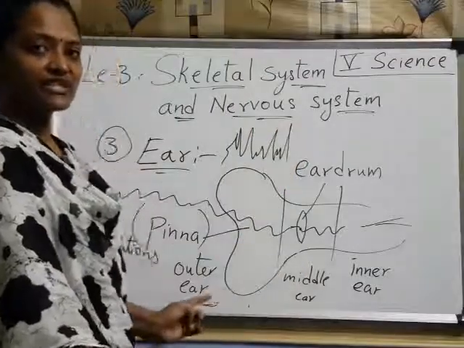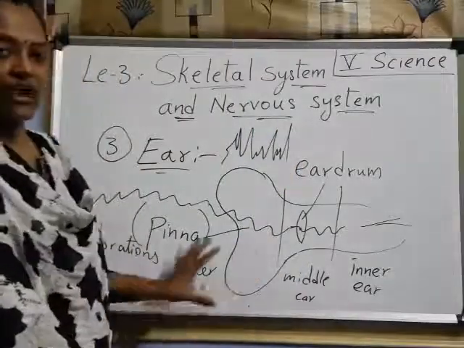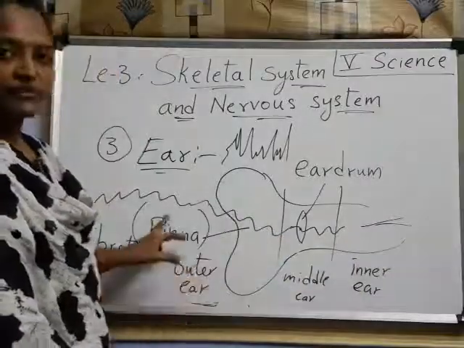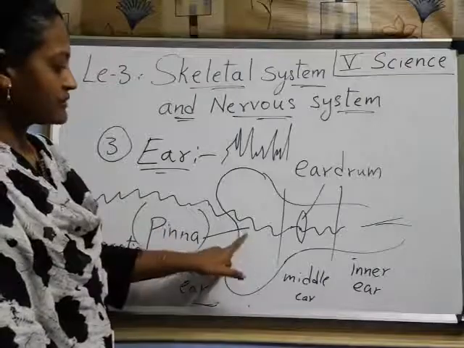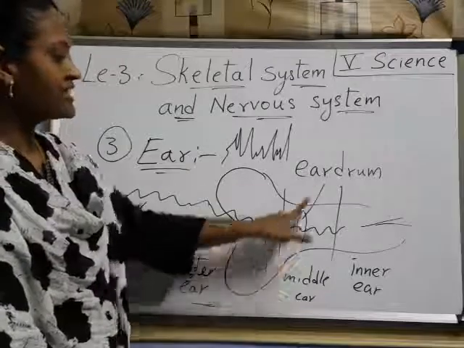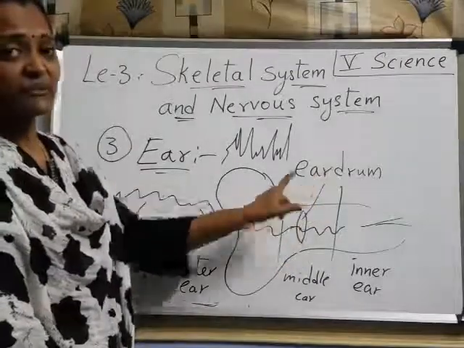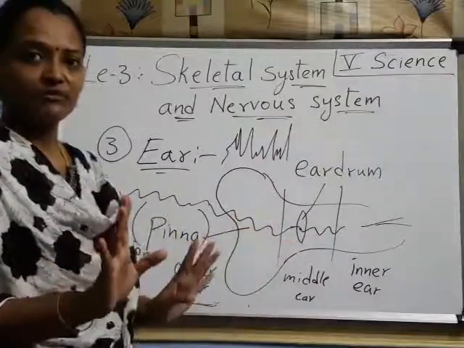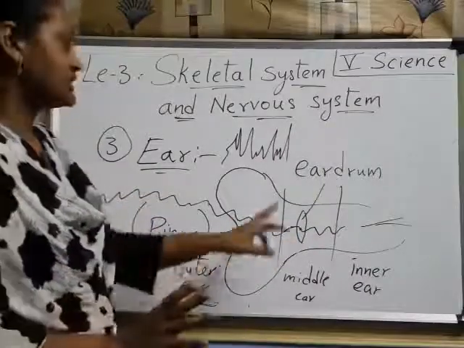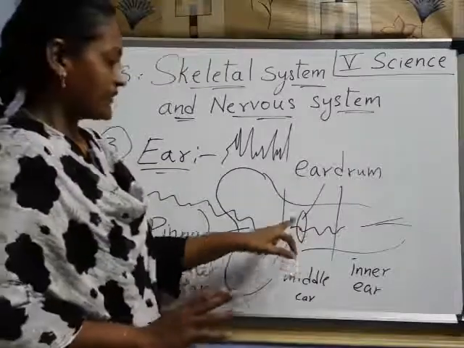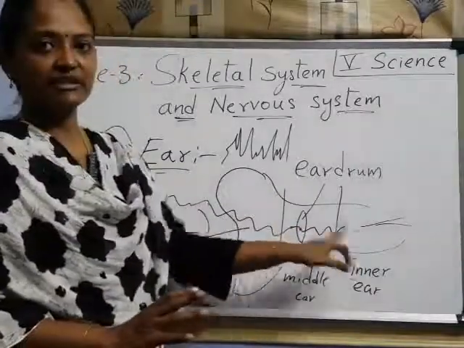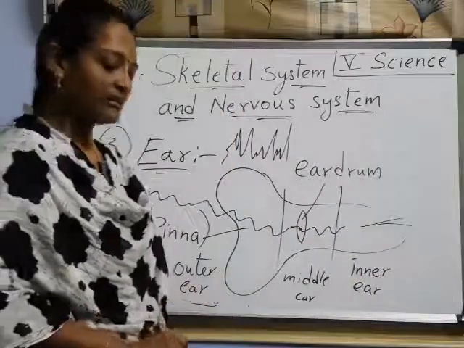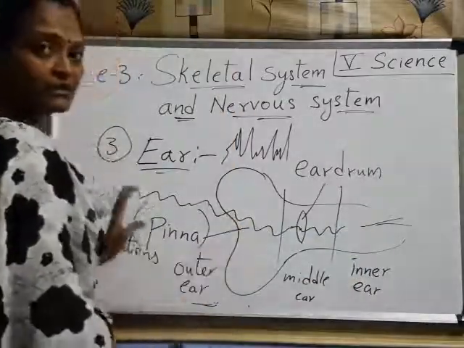Have you understood about the ear, children? How many parts are there? Outer ear, middle ear and inner ear. The outer ear we call the pinna. From here the vibration enters and touches the eardrum. The eardrum is very thin. If it is damaged, we can't hear. Understood? And from here the vibrations are sent to the inner ear and then to the brain. Got it, children? So this is about our ear.